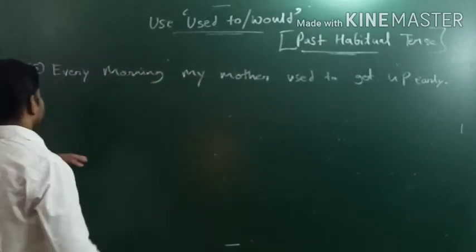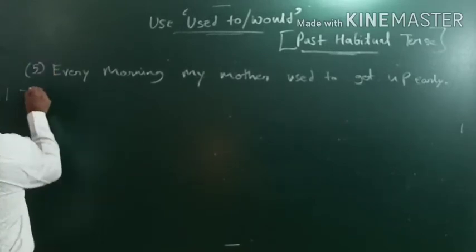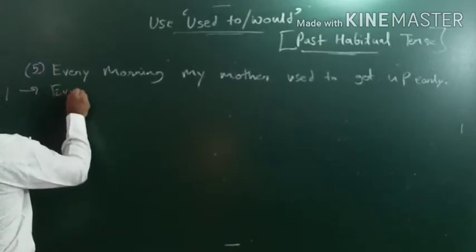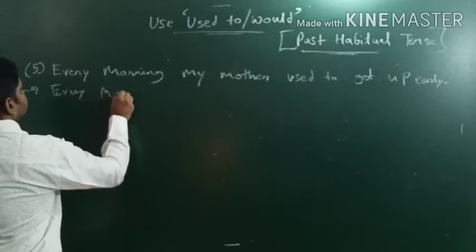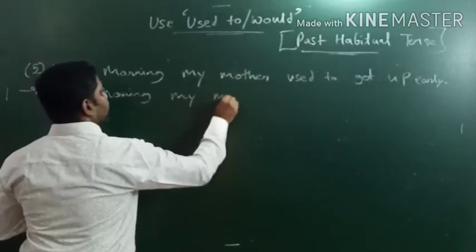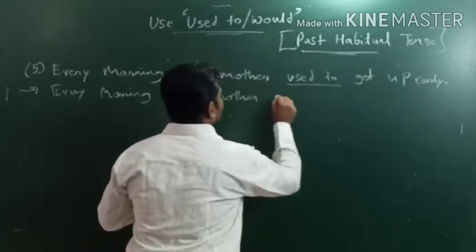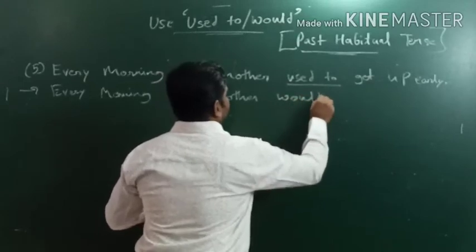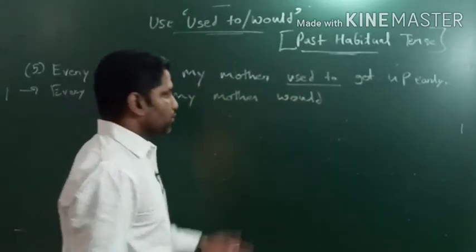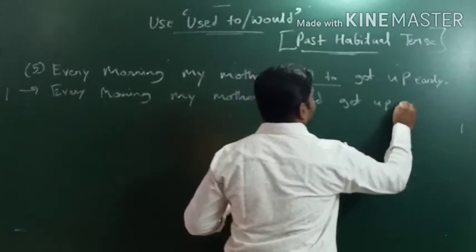Now this sentence I have written, so we have to use would. So I will do that. So every morning my mother, in place of used to we will use would. Okay, so every morning my mother would get up early.